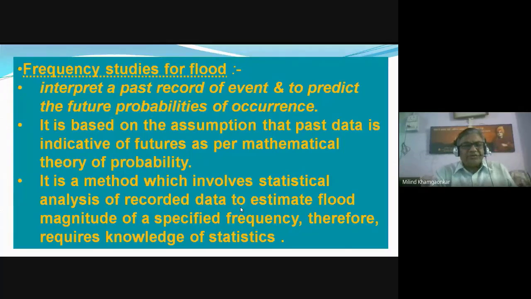But frequency study we use, wherein we interpret the future probability of occurrence of the flood from the past record. Some statistical analysis we do, some statistical modeling we do, and we try to find out, like in our course we have that Gumbel's formula, wherein with the help of that formula we can find out the future flood.